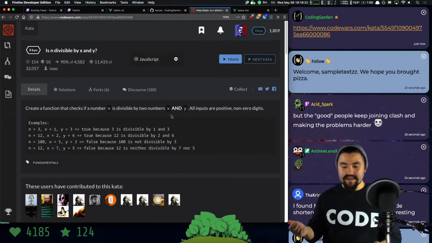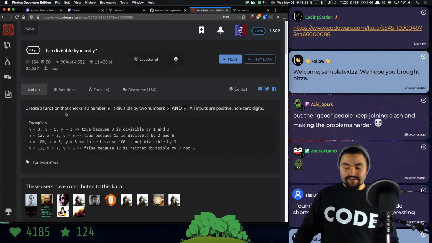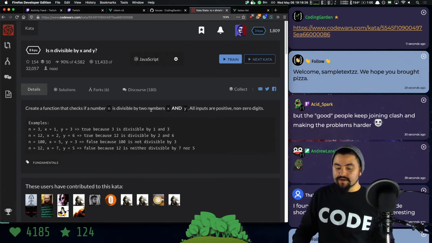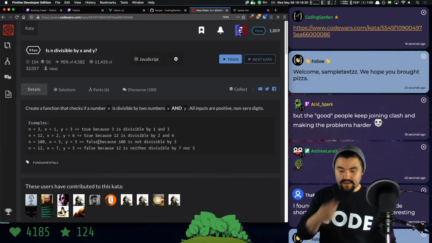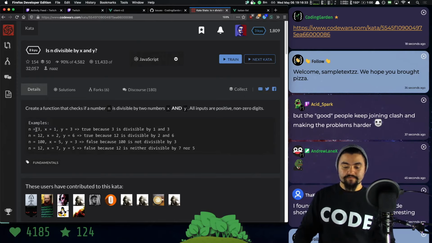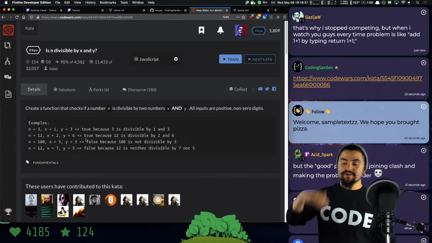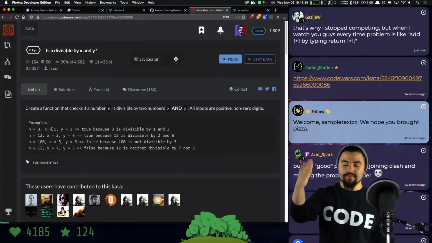So, is n divisible by x and y? Create a function that checks if a number n is divisible by two numbers, x and y. All inputs are positive, non-zero digits. So if we are given 3, and we are given the values 1 and 3, we return true because 3 is divisible by 1 and 3.